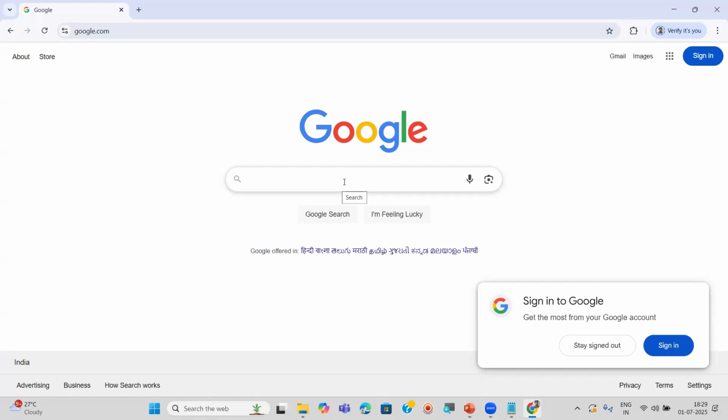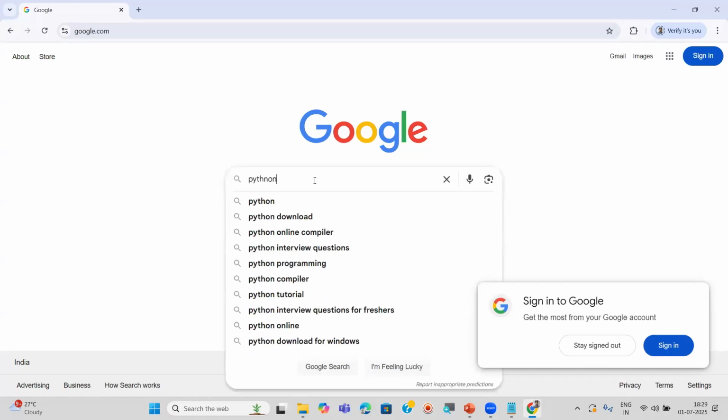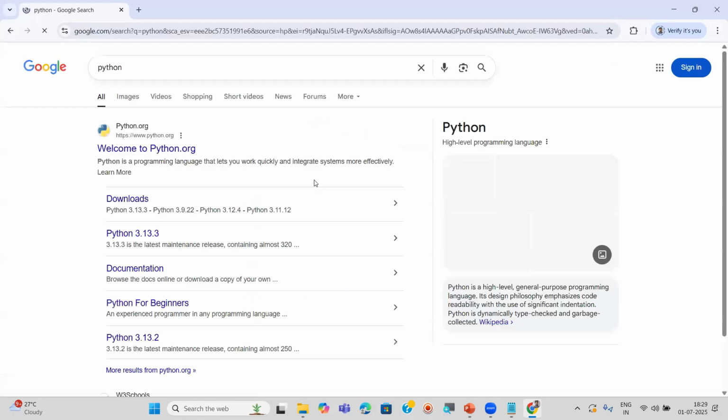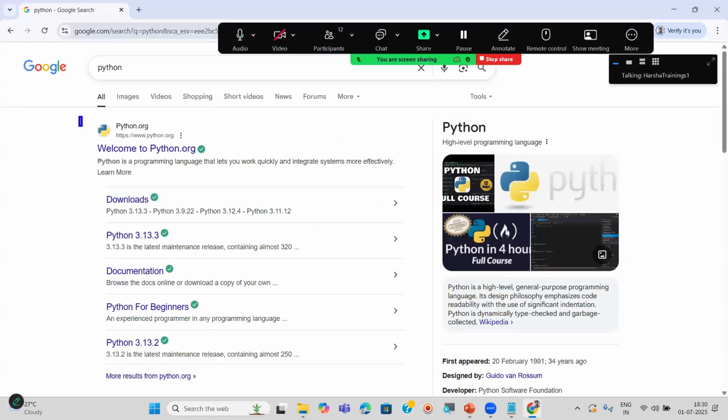So right now what I do, for example, even if you type Python also, you will get it. Python, or Python download again. Okay. See, if I type Python, now we can see the website here. Is it the same website as I said?